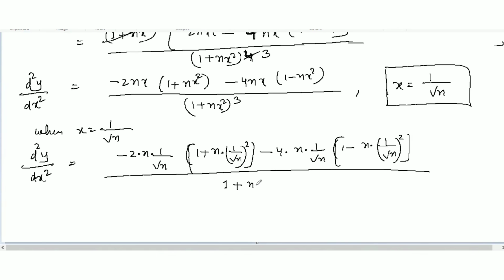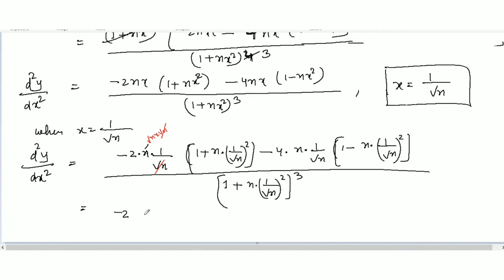So 1 over n, 1 plus n, 1 over square root of n whole square, and whole to the power 3 is there. Now there, if n is there, this will be square root of n times square root of n. So one time this cancels, so one time square root of n will be left here.